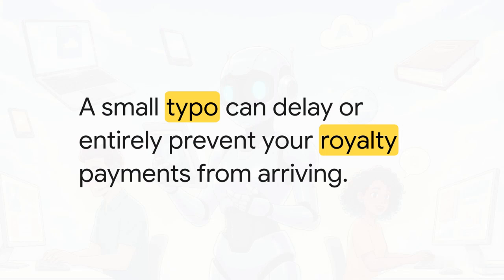Check every single digit. A tiny typo in your account number or bank routing details will bounce the payment right back. It can delay or entirely prevent your hard-earned royalty payments from arriving. So before you hit that save button, double-check your account holder name, your account number, and your bank's country. Taking an extra minute for precision here equals a lot of peace of mind later.